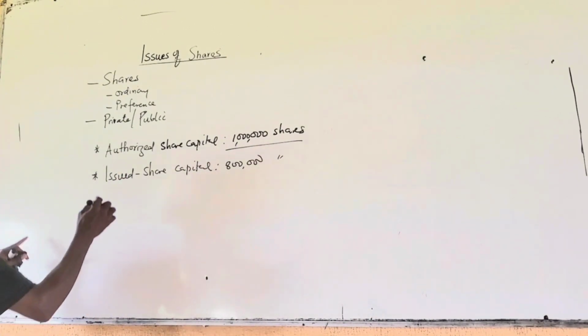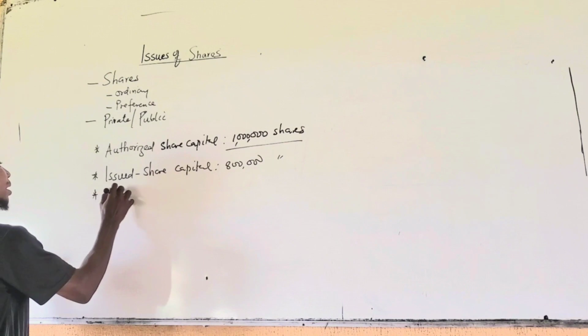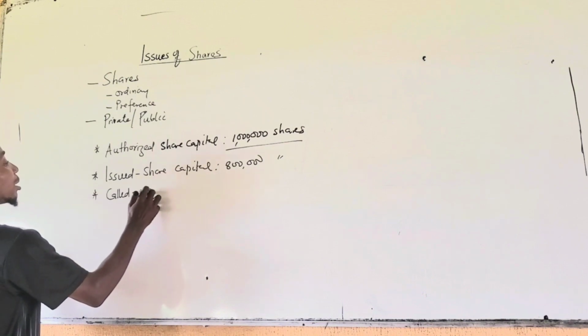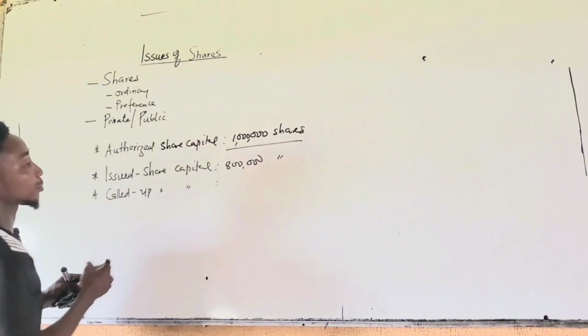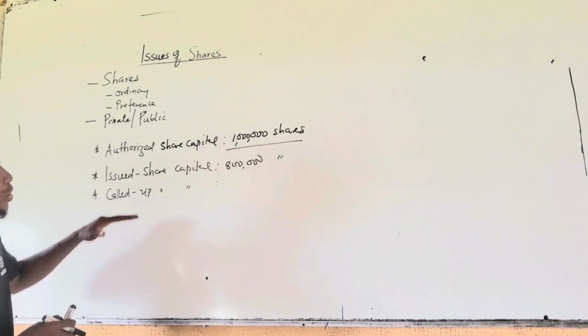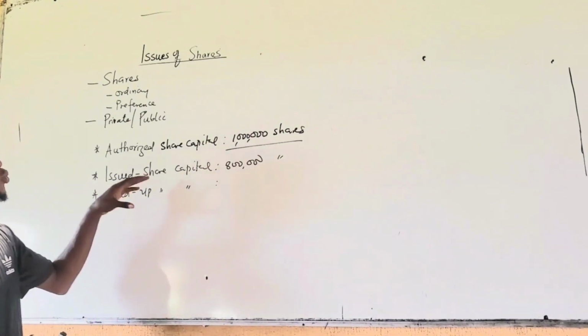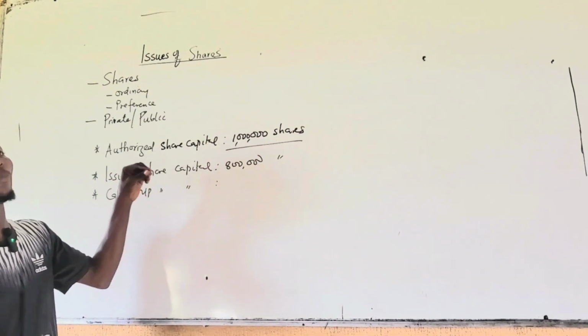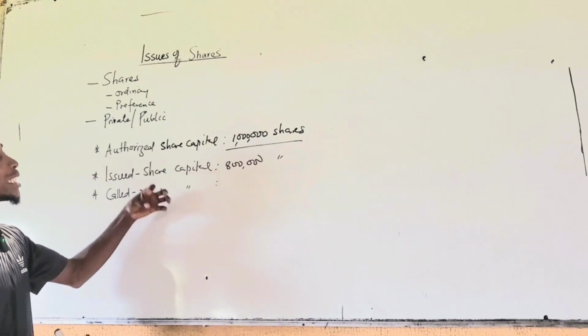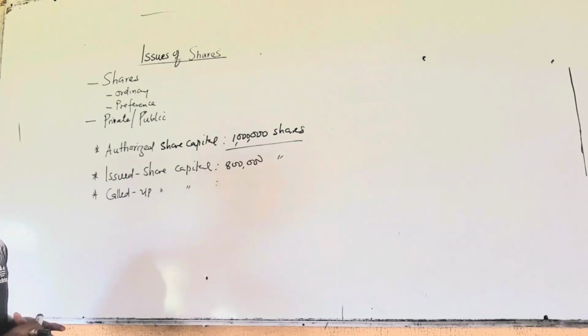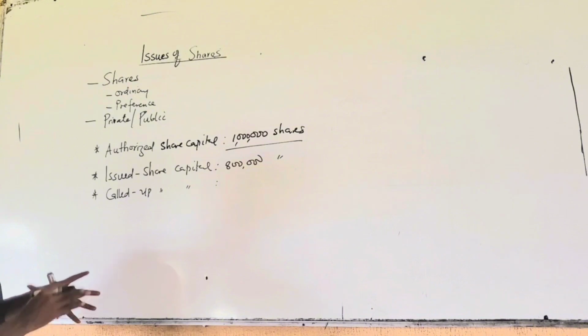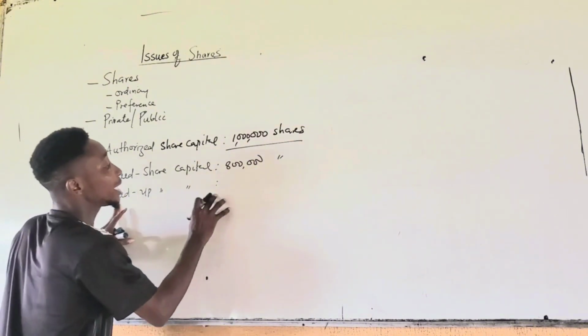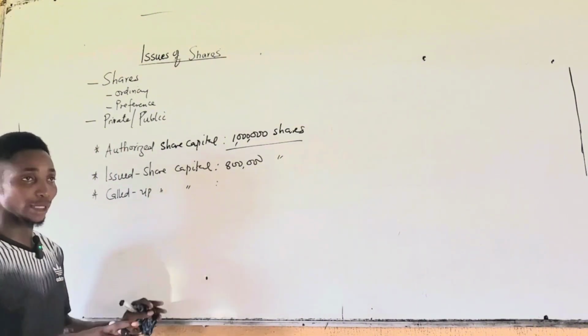Then we have called up capital. This is the amount of the issued share capital that the company has asked potential shareholders to bring up. The payment of shares is always on an instalment basis.